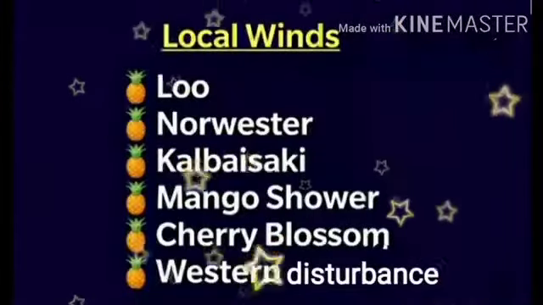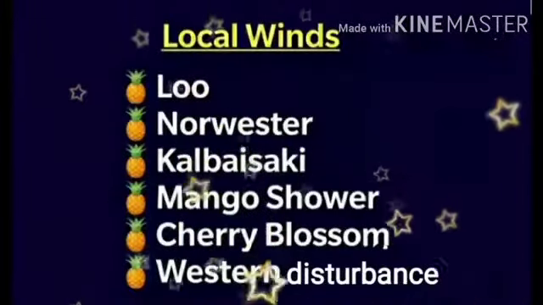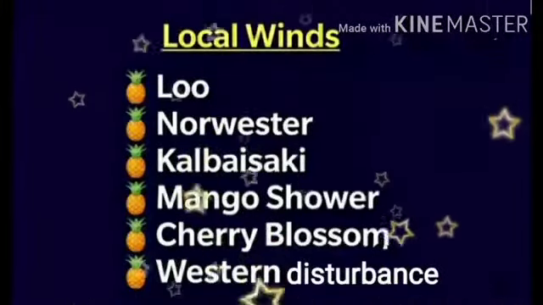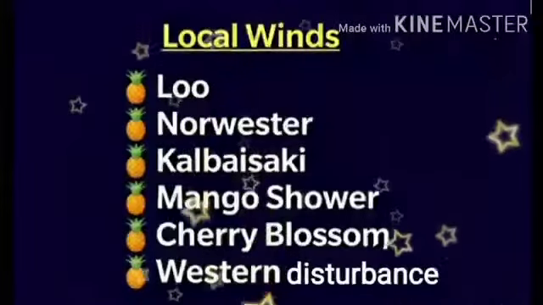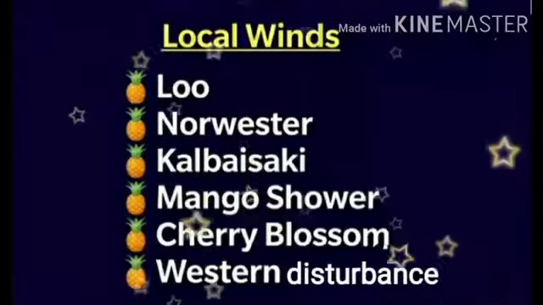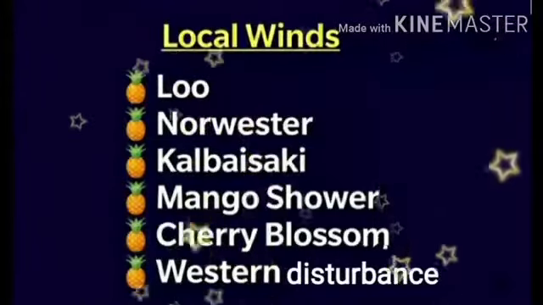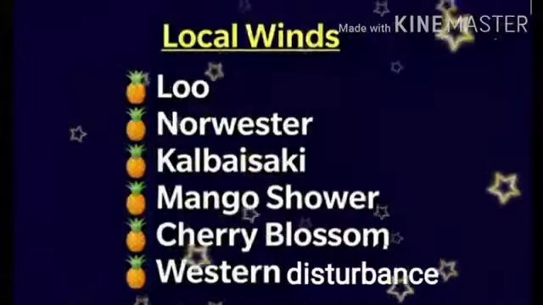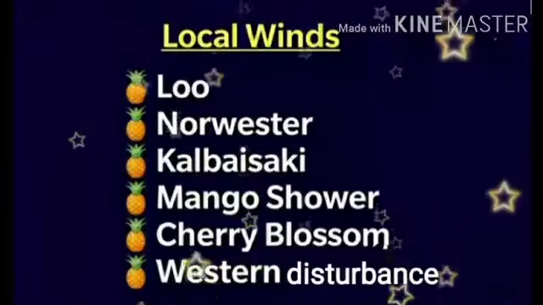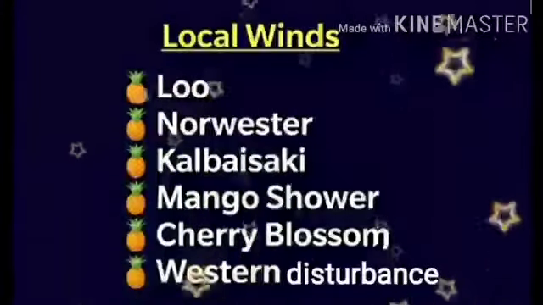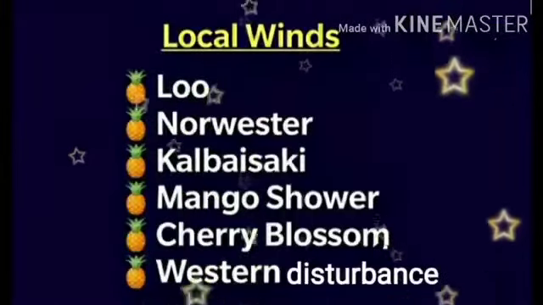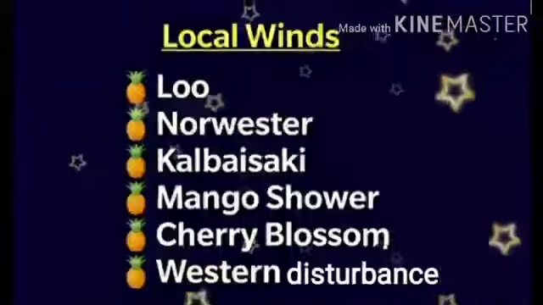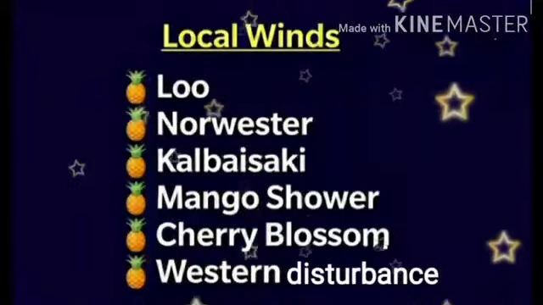Look at the screen. Here are the local winds found in India: Lu, Nor'wester, Kala Baisakhi, Mango Shower, Cherry Blossom, Western Disturbance. See, these are all local winds. But the people of India have given these names in different states. Of these, I am going to explain three local winds: Kala Baisakhi, Mango Shower and Cherry Blossom.